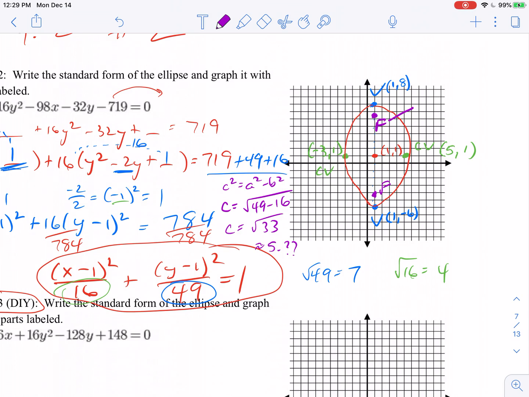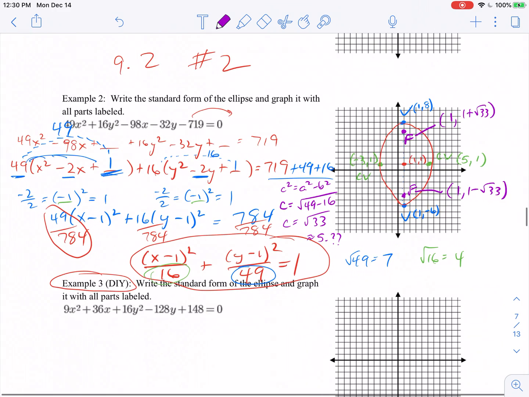Now, that one would be 1 because I didn't go left or right, but I just write it as 1 plus the square root of 33. And then this one, I would just write as 1 comma 1 minus the square root of 33. And there would be your completing the square and the graph for 9.2.